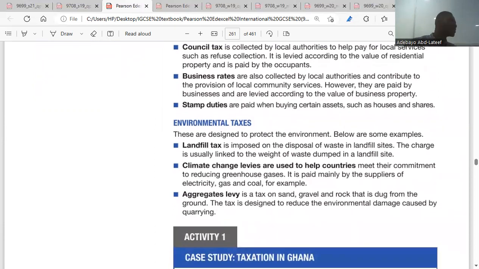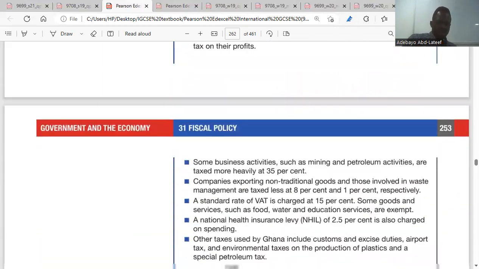We have environmental taxes. These are taxes imposed to ensure that the environment is in good state for sustainable development. Landfill tax and climate change levies are used to help countries. Aggregates levy, a tax on sand, gravel, rock. These are taxes for the environment. They are all indirect taxes. They are indirect taxes too. Is it clear? Yeah. We move on.